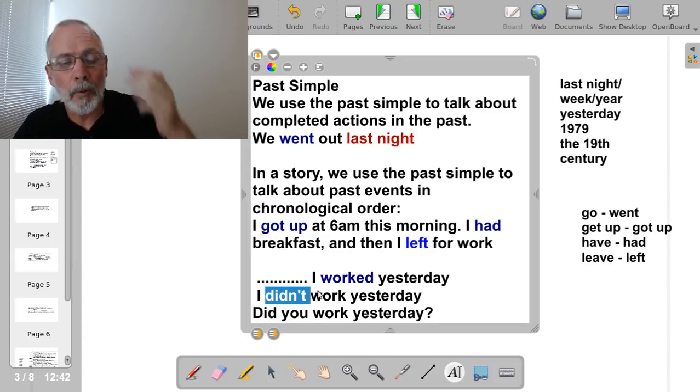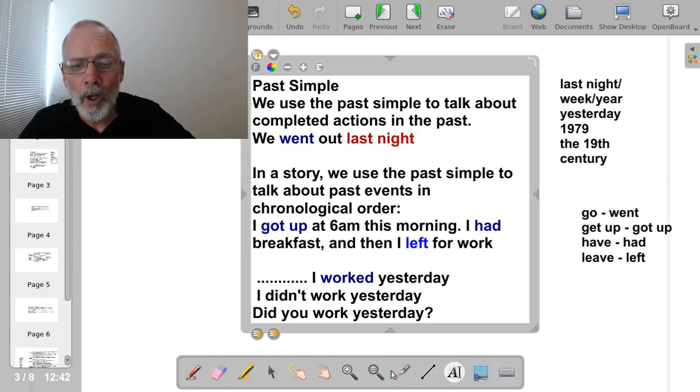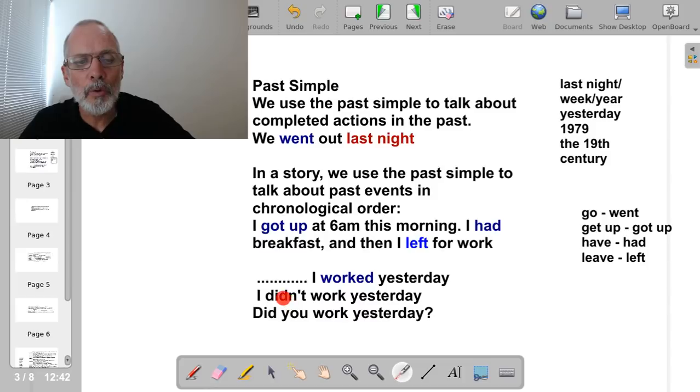Negative, past simple. In the negative, remember, we are not using the past form of the verb. The affirmation, the positive statement, is I worked. Here it's I didn't work is the negative. We don't use the ed form. The past is in the auxiliary.